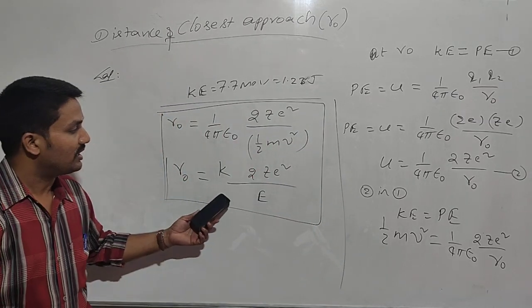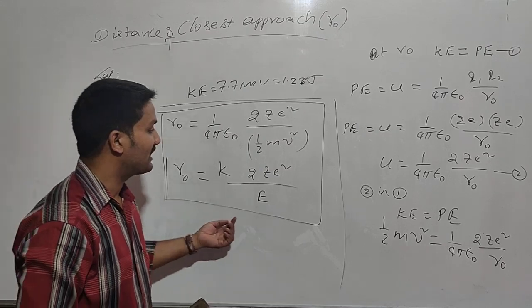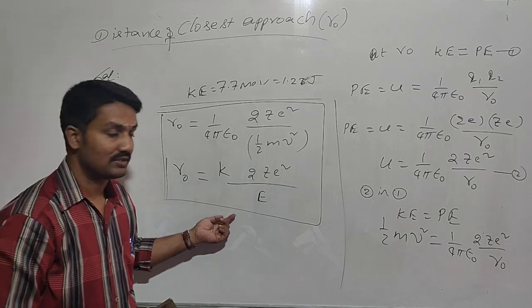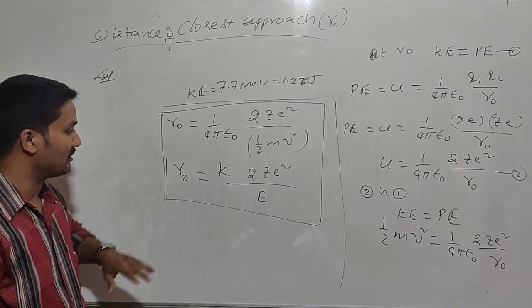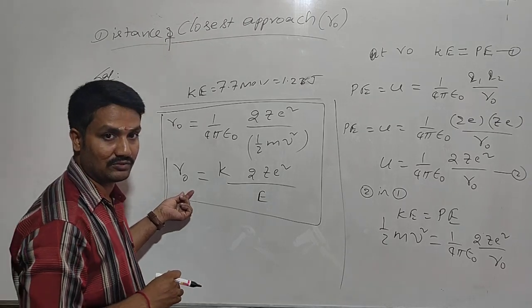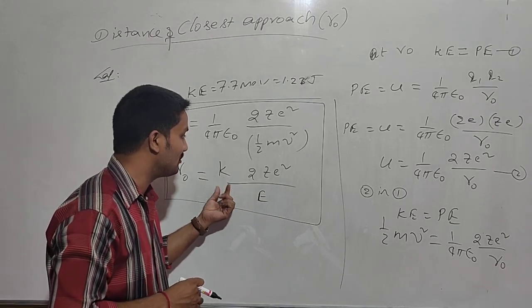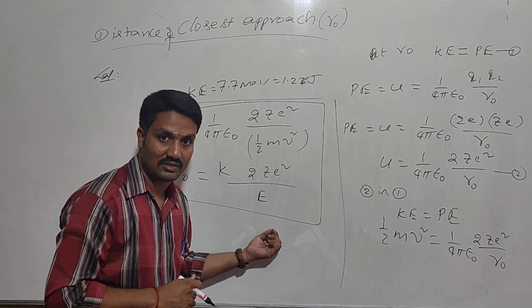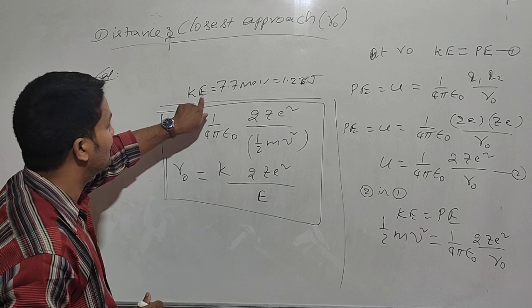Now, one example problem has been given in the NCERT using this formula. Now substitute those values. We have to calculate the R naught value according to the appropriate values of k, Z, e, and capital E, that means the kinetic energy.